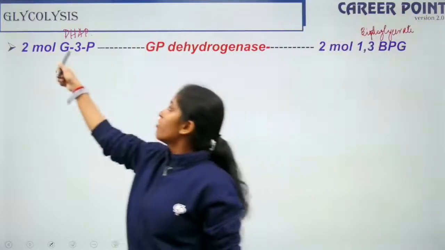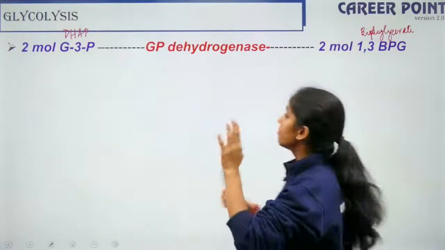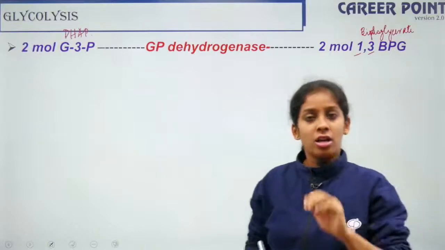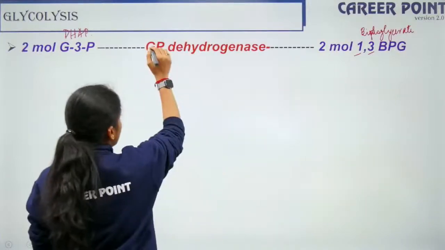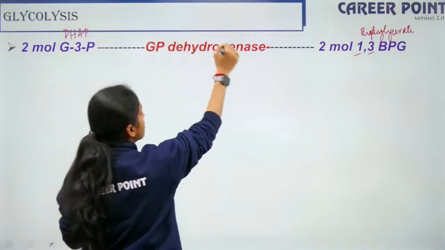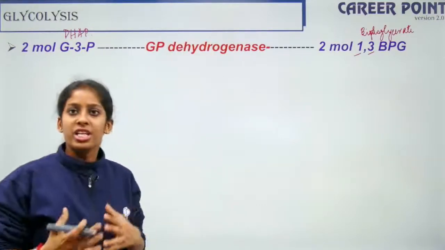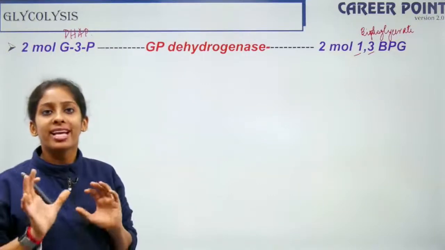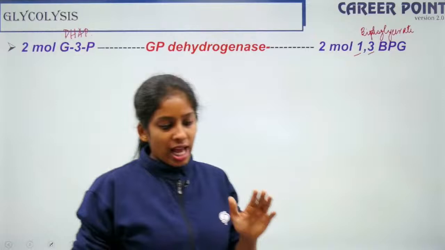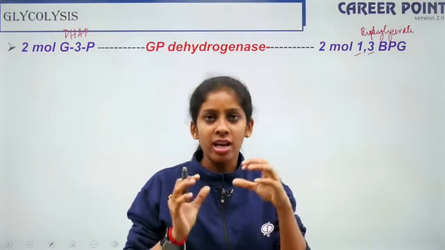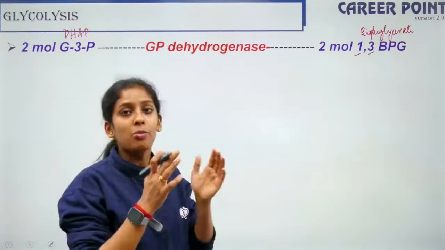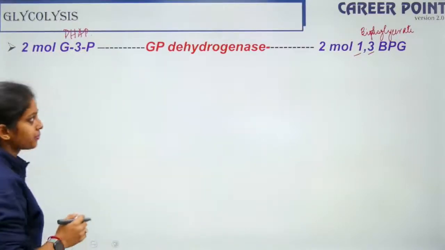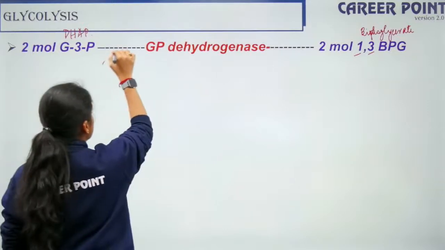So here I am having the phosphate group at the 3rd carbon, but here I am adding the phosphate group at the 1st position as well. Alright, so here the enzyme is glyceraldehyde phosphate dehydrogenase. Dehydrogenase is removal of hydrogen, and sometimes phosphate gets added here. Glyceraldehyde 3-phosphate changes its orientation to become 1,3-bisphosphoglycerate. Fine?